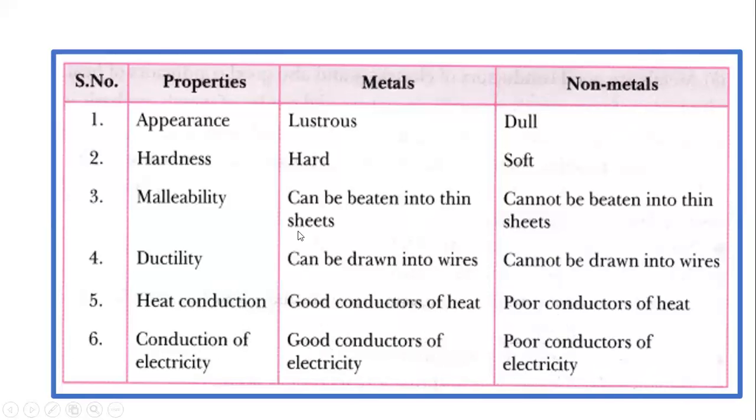This is the whole thing we are going to study. All these things are mentioned here. In the first part, we saw all the physical properties of metals, and now we have seen all the physical properties of non-metals. According to that, we compare their appearance, hardness, malleability, ductility, heat conduction, and conduction of electricity.